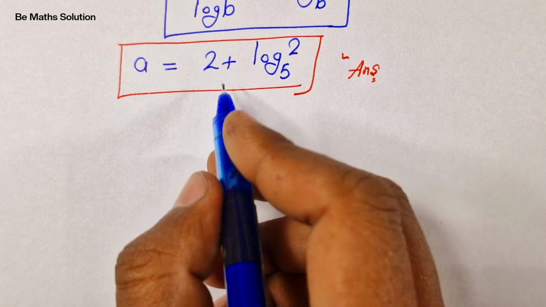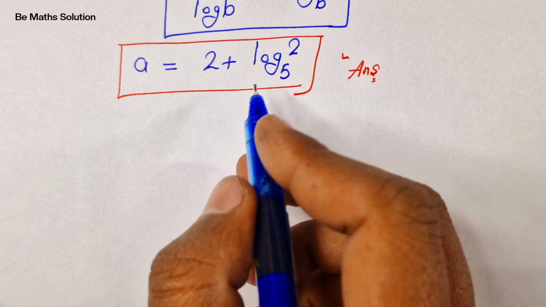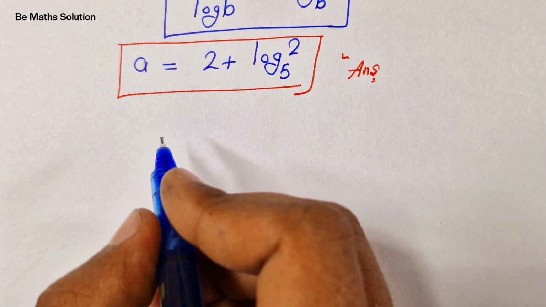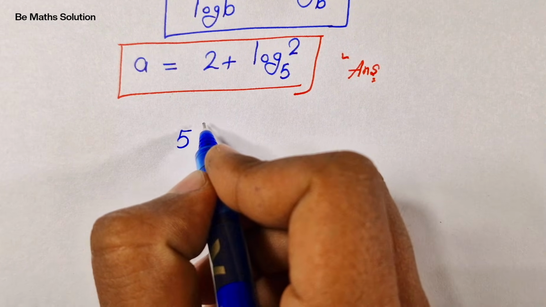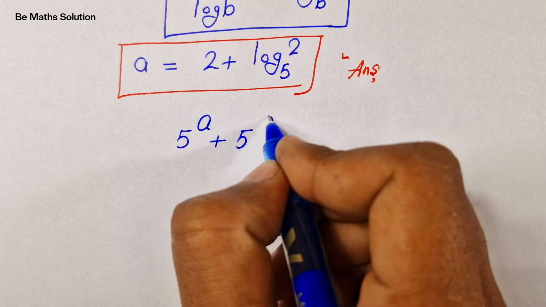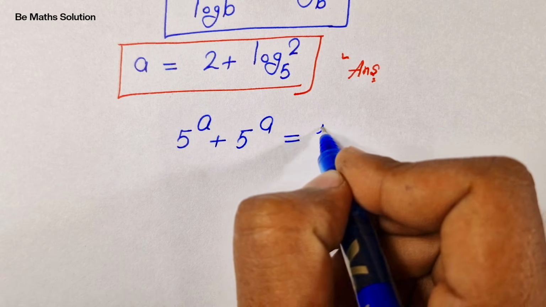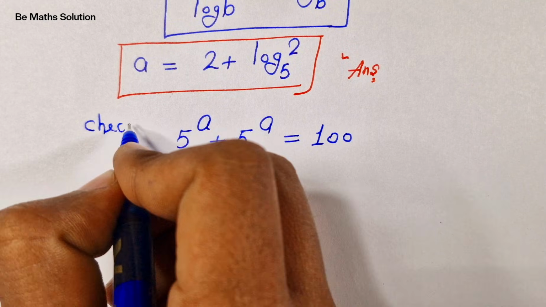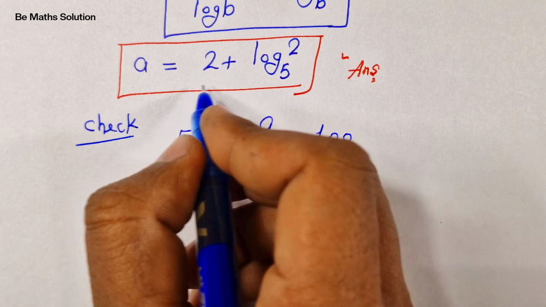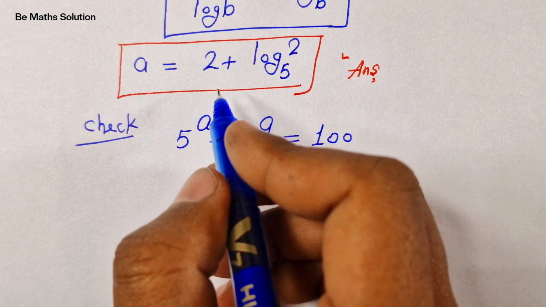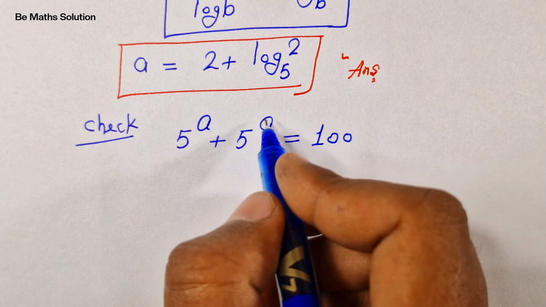Now let's check if our answer is correct. From our problem, 5 to the power of a plus 5 to the power of a is equal to 100. So we check this answer by substituting it into the power of a.